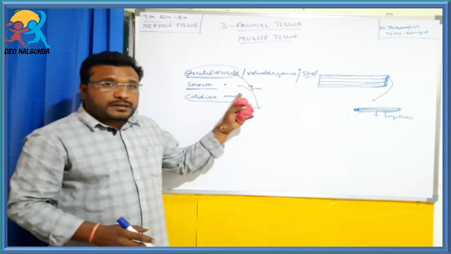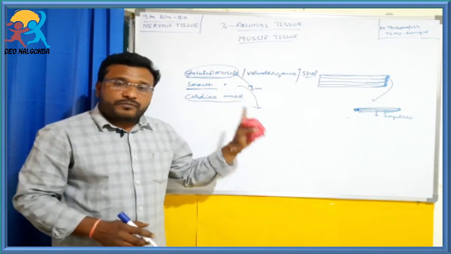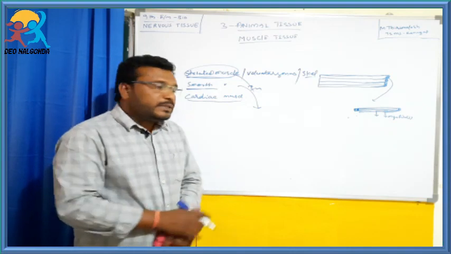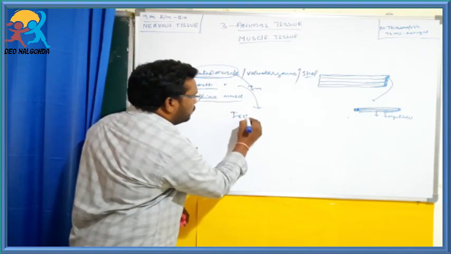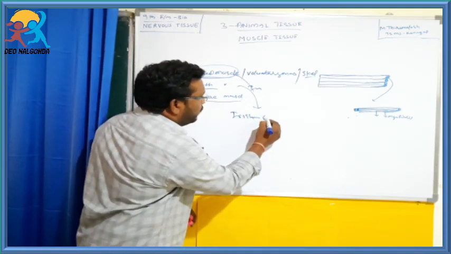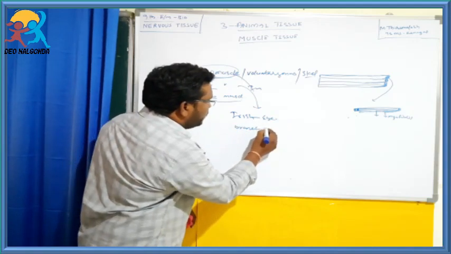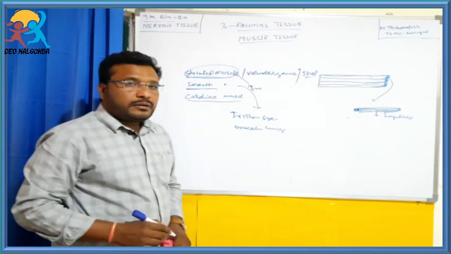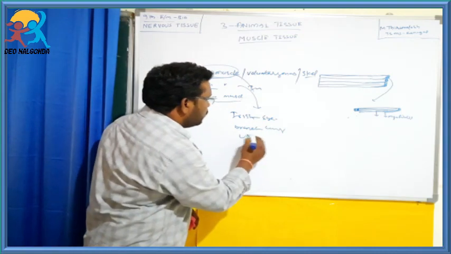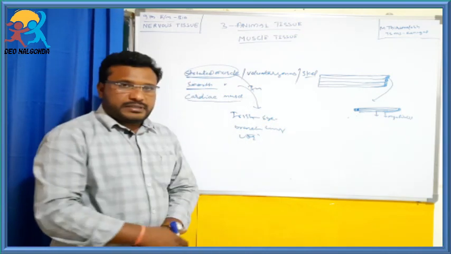This type of muscle is found in the iris of the eye, the bronchi of the lungs, and the uterus also.